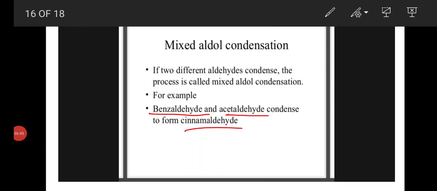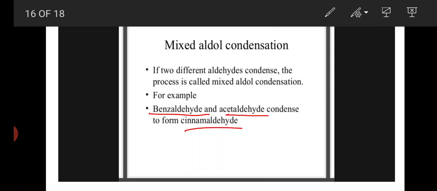Next is the mixed aldol condensation. If two different aldehydes condense, the process is called mixed aldol condensation. For example, benzaldehyde and acetaldehyde condense to form cinnamaldehyde.